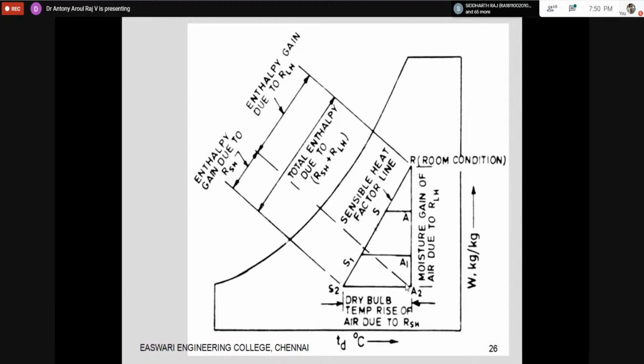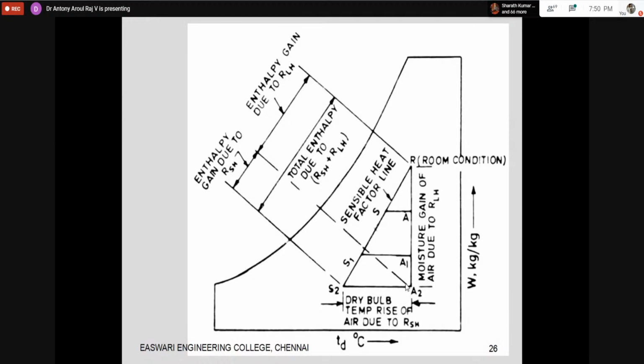So how can equipment meet that requirement? It can meet that requirement by maintaining a low ADP. How can you maintain a low ADP? You can decrease the bypass factor. So that means it is something to do with the design, your cooling coil design.